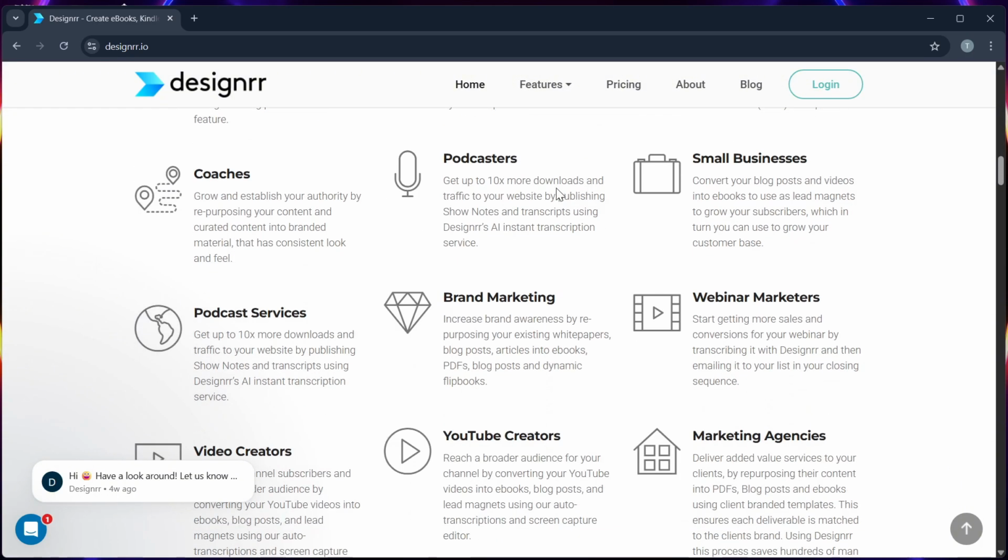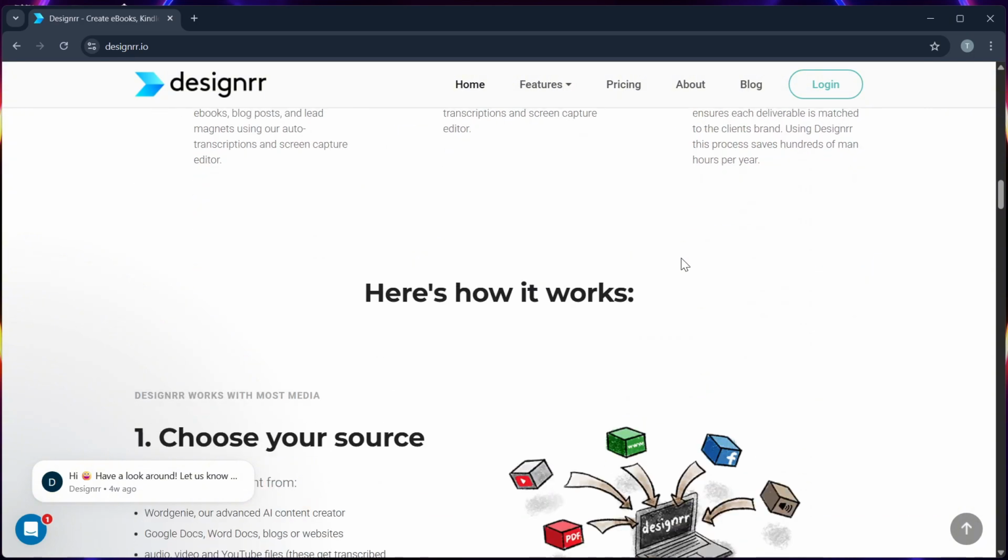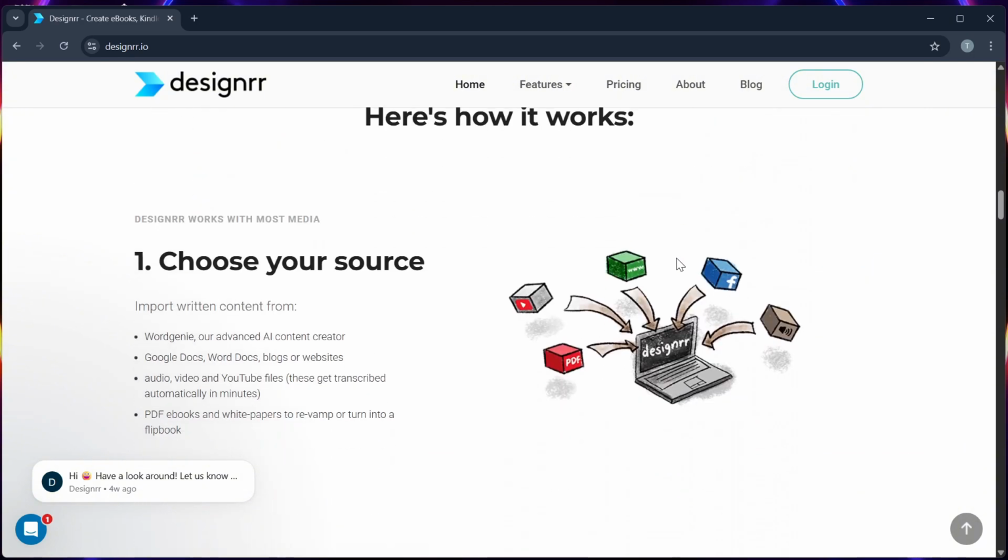Next is the export formats. You can export your ebook as PDF, Kindle, EPUB, or HTML. This is great if you plan to sell your ebook across multiple platforms.